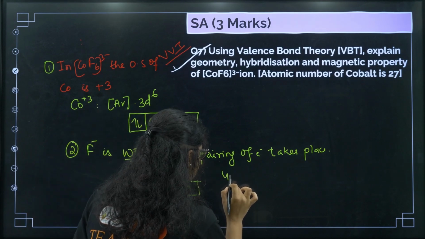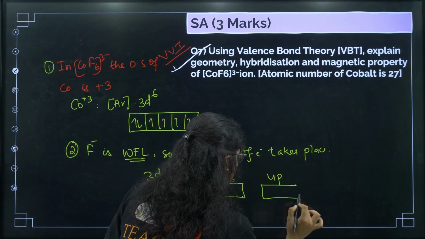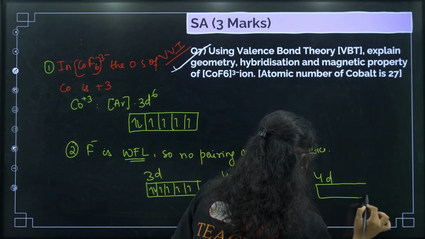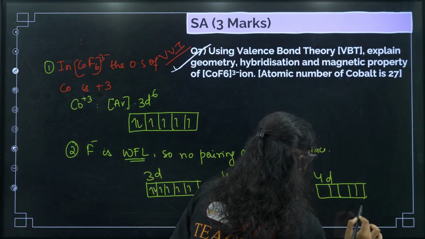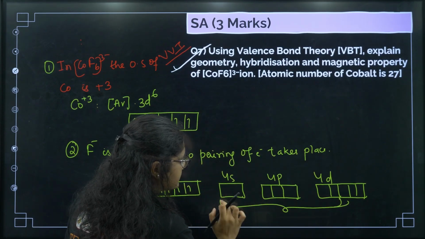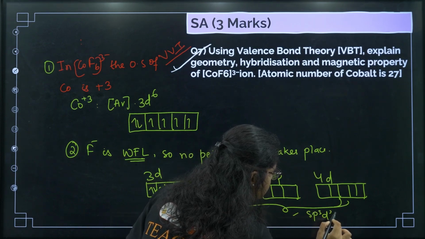Next you have to show here 4s. Next 4p. Okay, and next 4d. After that you have to make a circle, make a combine like this, and show that these orbitals are undergoing hybridization to give sp3d2.